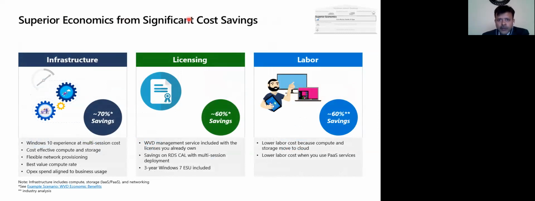Right. So coming to the cost savings, the infrastructure which I discussed, the breadth and depth more. And then Windows 10 with multi-session also reduces your cost. You get cost-effective compute and storage. And whenever you don't want to use compute, you can shut down. Then you get flexible network provisioning and the best value compute rate.